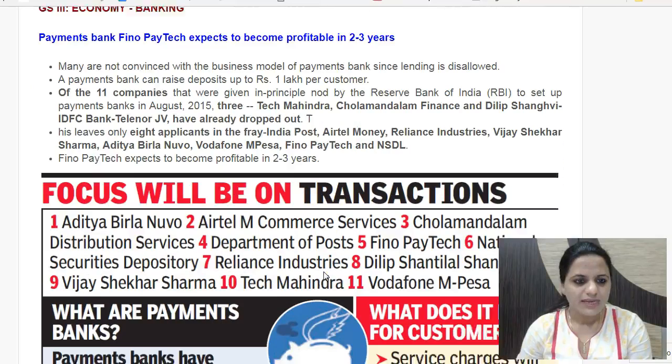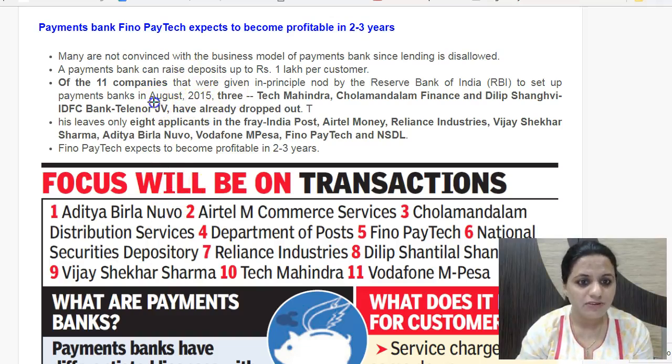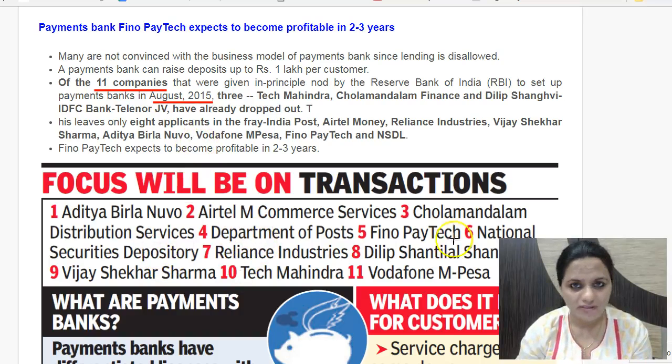Then the next news item is payment banks: FinoPayTech expects to become profitable in 2-3 years. This is regarding payment banks. These payment bank licenses were given by RBI in August 2015. There were 11 companies who were given these licenses. Now payment banks are banks which can take deposits, but they cannot give loans. And they can take deposits only up to a maximum of 1 lakh. Also they cannot accept term deposits.